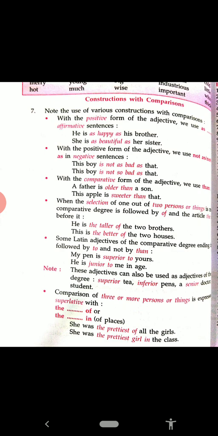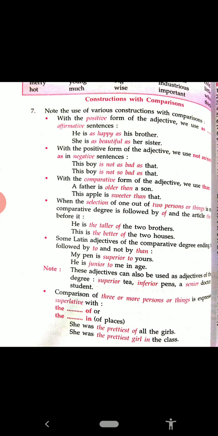Now see. With the comparative form of the adjective, we use than. Means when we have to make comparison in two, then we use the word than. My father is older than a son. This apple is sweeter than that.